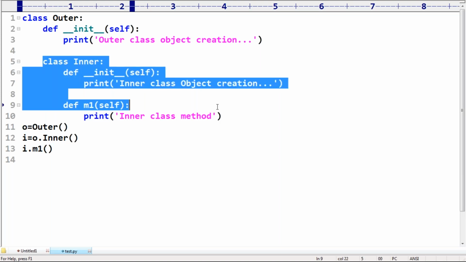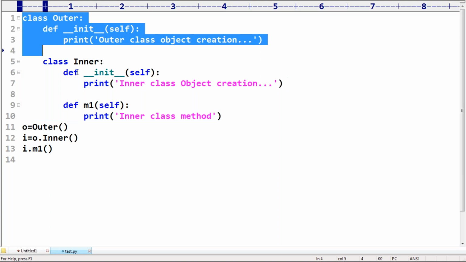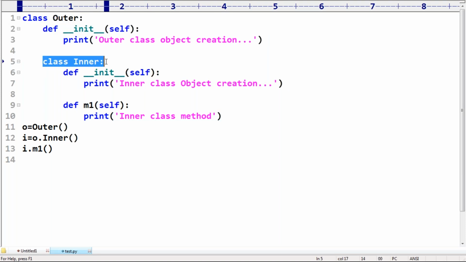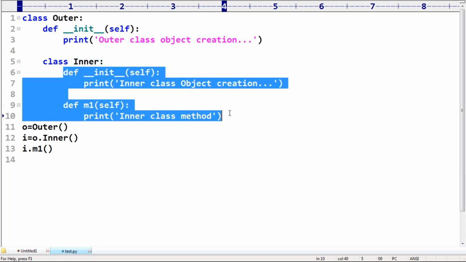So the number of top level entities is always one only. A class can contain another class, and that class can contain all these members. That facility we have by default.